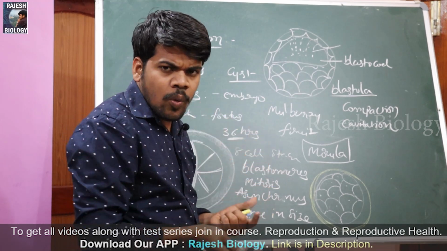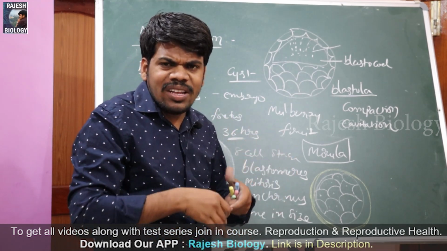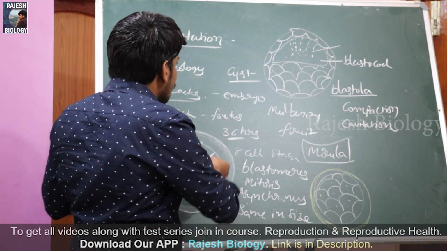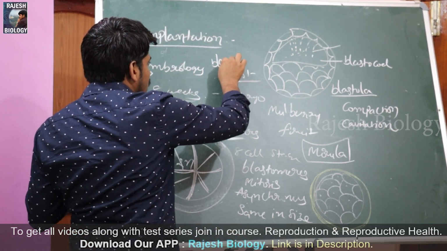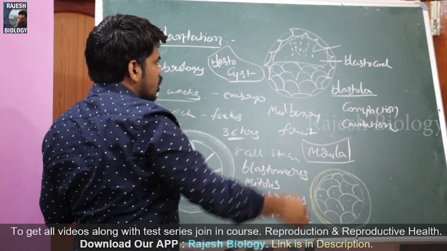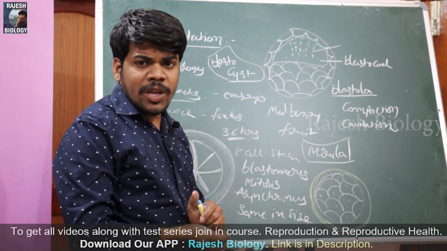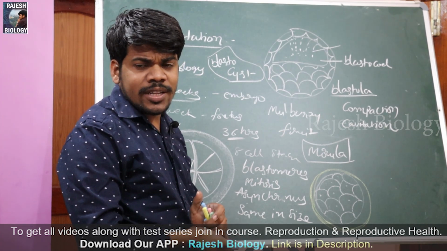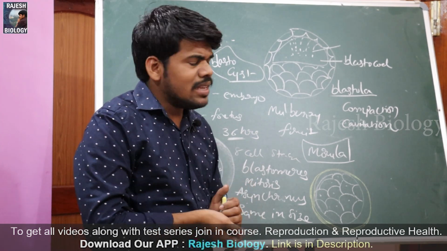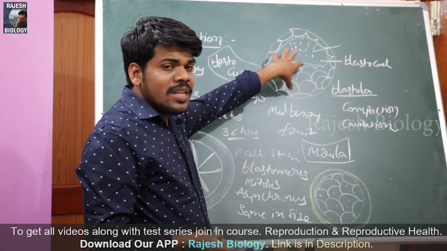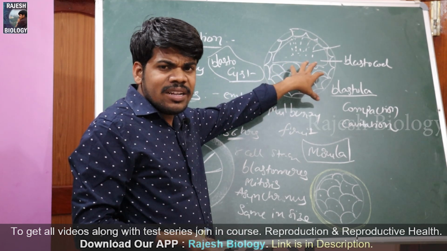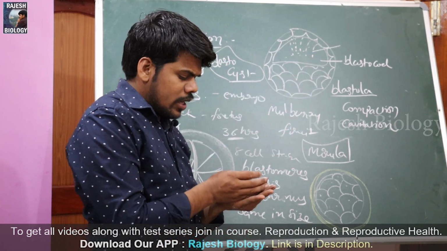And the outer wall with the cavity is a spherical shape. It looks like that. So it is called blastocyst. Mammalian blastula is called blastocyst because of its spherical shape. Because of its spherical shape, the mammalian blastula is also called what? Blastocyst, which is going to implant. At this 16 to 32 cell stage, it maximum reaches the uterus.